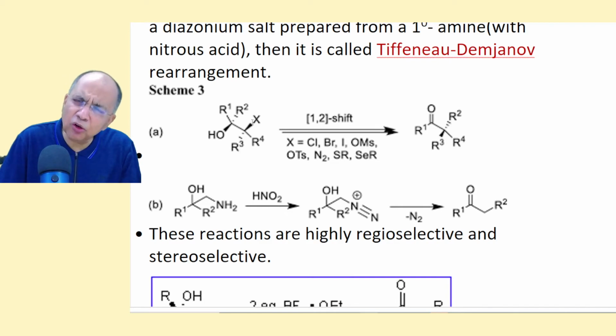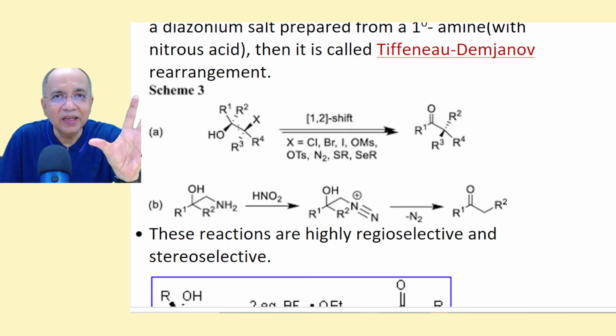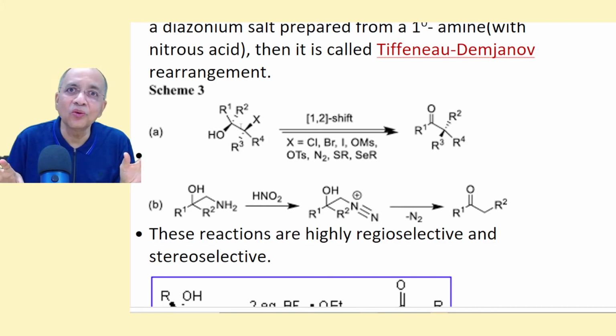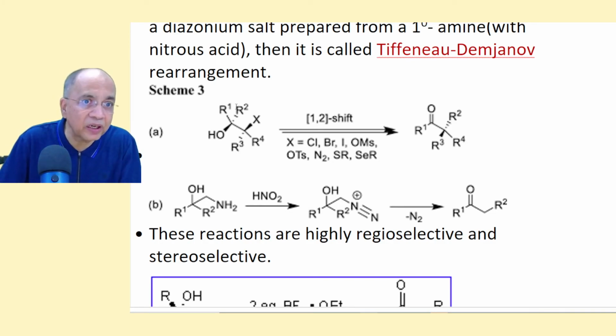So the carbocation will undoubtedly be formed here, and then the double bond will form here. So one uncontrolled factor is now controlled, the carbocation formation, and the only other factor is the migratory aptitude. That is not a very big factor. We know the relative migratory aptitude, so we can predict the major product, right?